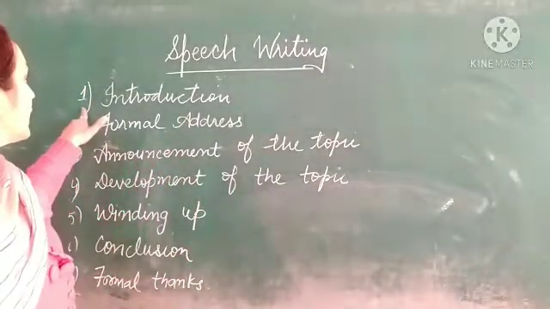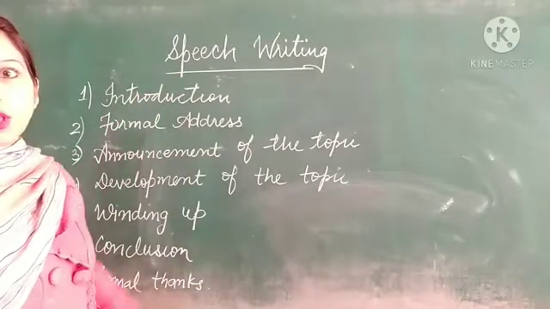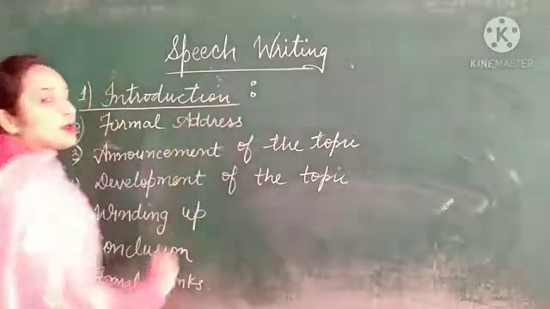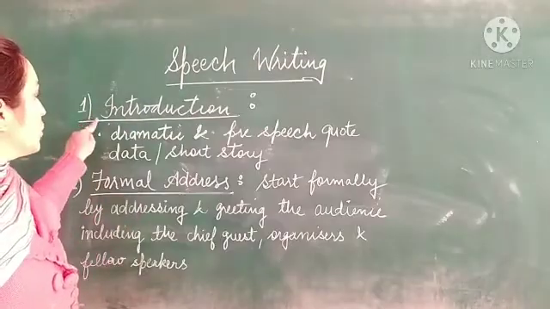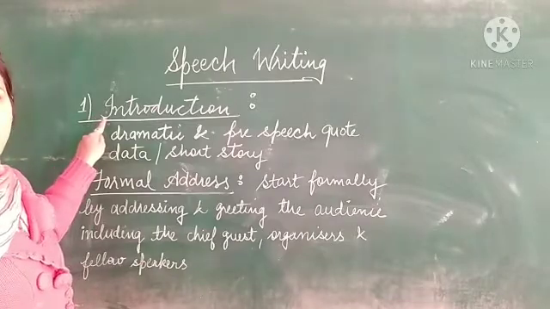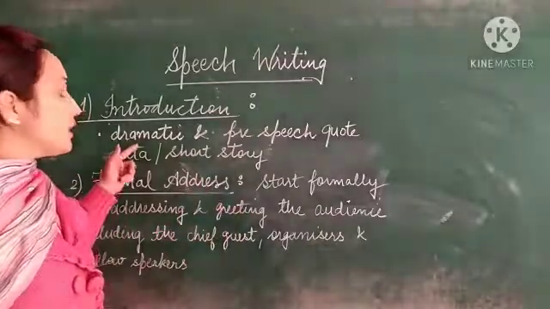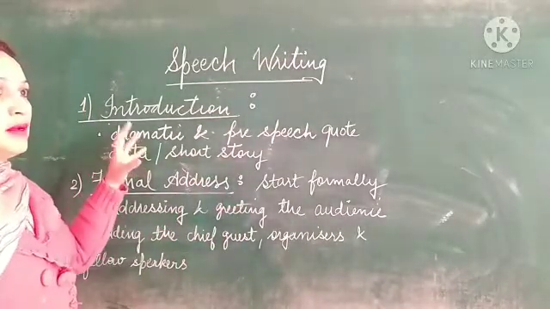So first of all, take the first element of speech writing, that is introduction. What you should write down in introduction, I am going to tell you in detail. You have to make separate paragraphs for every element. In introduction, you can start your speech by giving a dramatic beginning.